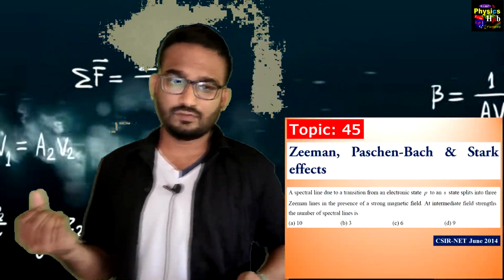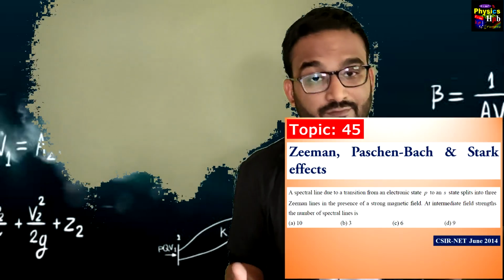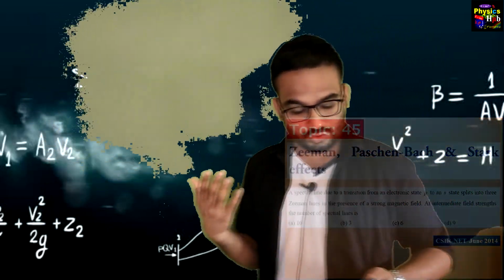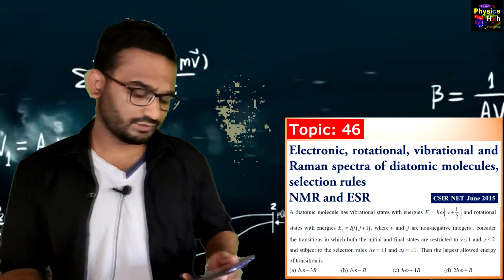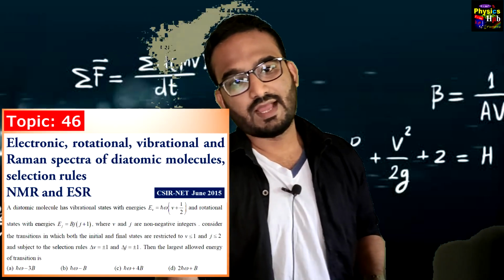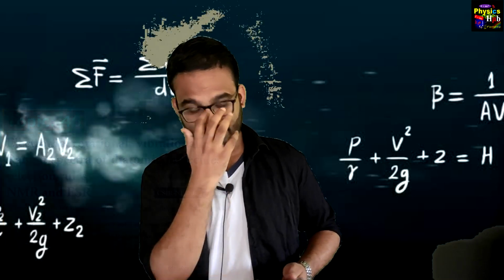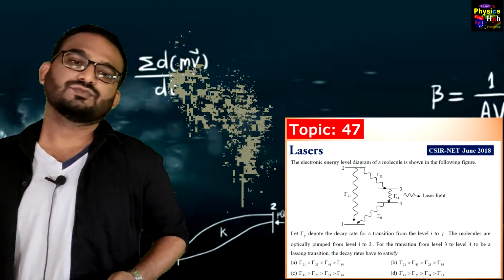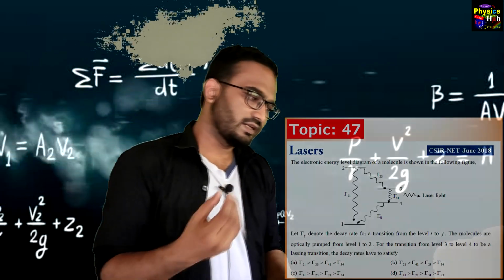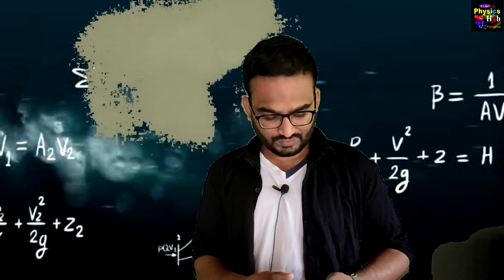Topic 45, we have reached atomic and molecular physics, Zeeman, Paschen-Back and Stark effect. Topic 46, electronic, rotational, vibrational and Raman spectra of diatomic molecules, selection rules, NMR and ESR. You can expect 1 question from topic 46. Topic 47, lasers. Many times questions have come from this particular topic, lasers.